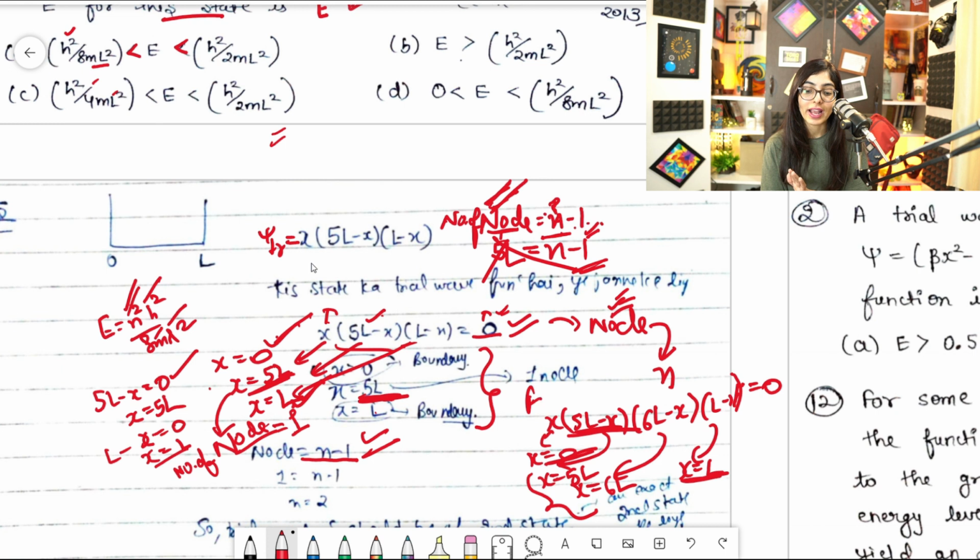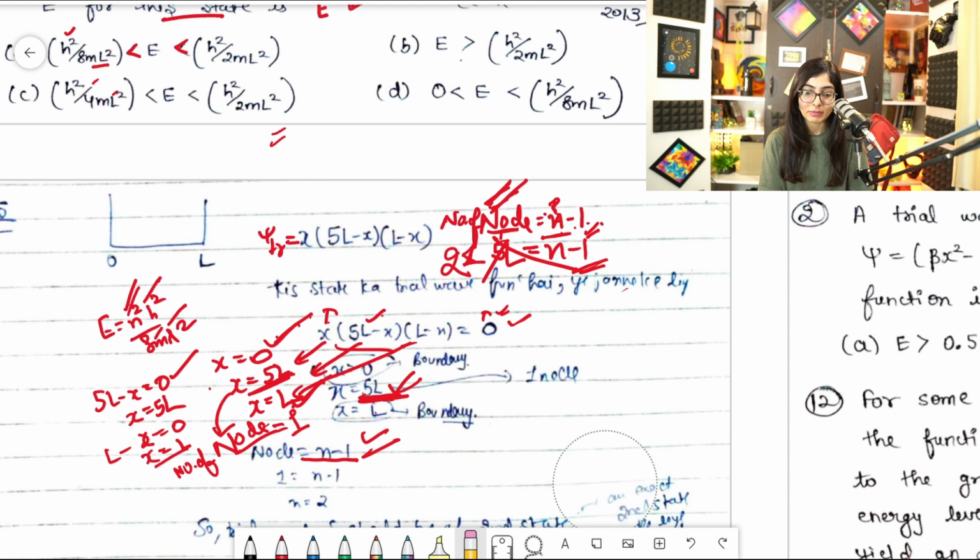So here I got two nodes. I'm just taking one example, for example. Clear? So I got two nodes. So instead of 1, I write over here 2. But in this question only 5l is there. One node is there. Clear? So I'll write the number of how many nodes are there.